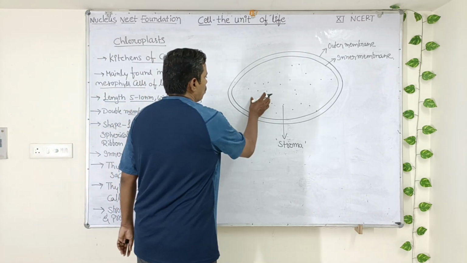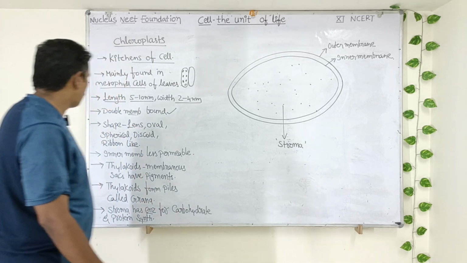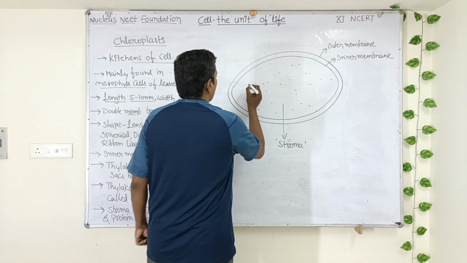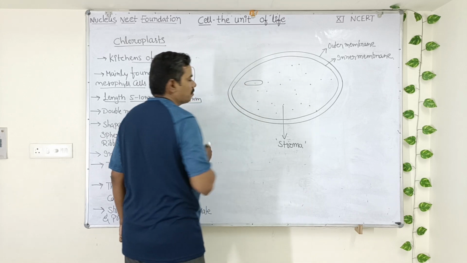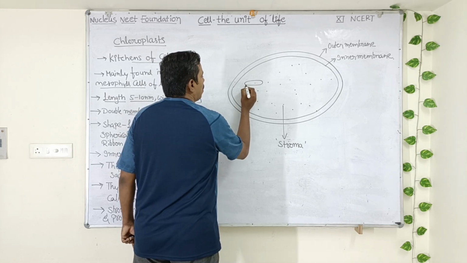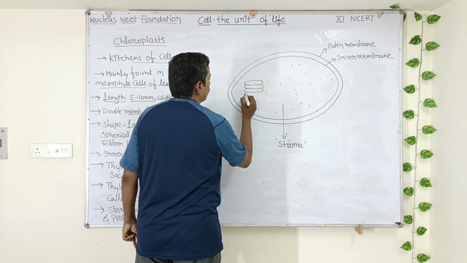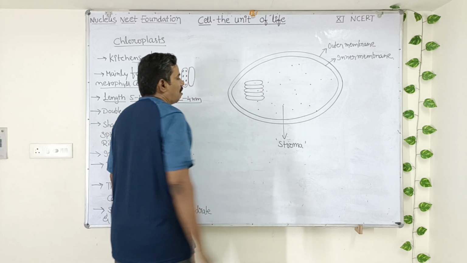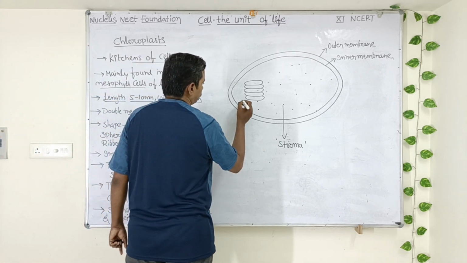Okay. In the stroma, you can see several sac-shaped structures called as thylakoids. So you can see here, this is a sac-shaped structure which is called thylakoid. So several thylakoids are arranged one over another. They are piled one over another like this. When they are piled one over another, each unit is called as granum.